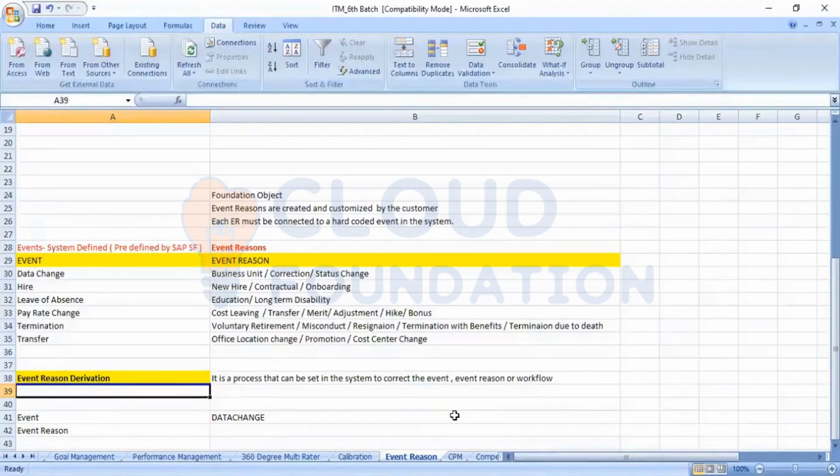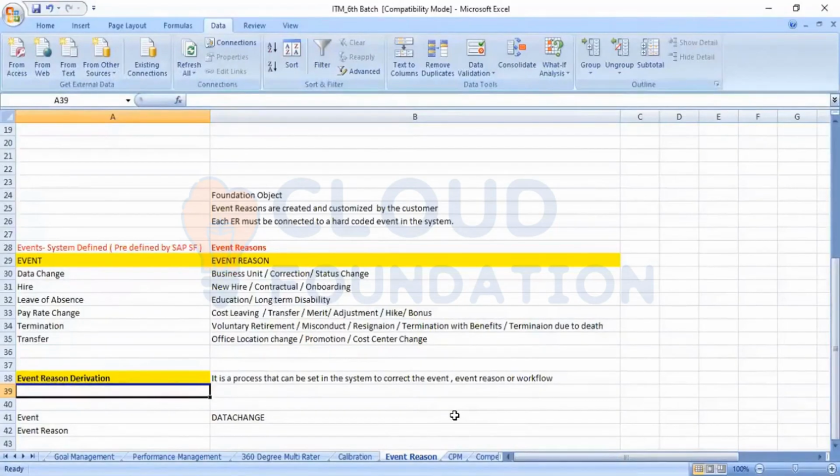Either from the front end or from the back end system. But a lot of customers used to maintain all the conditions in the front end, because in the future this will automatically get deprecated, and that happened in the previous release, 2022. Now they have decided to go for the end of maintenance for this particular feature, and there will not be any further updates or modifications. All the event reasons and everything will be maintained and configured with the help of a business rule from the front end, which a lot of customers are doing already.